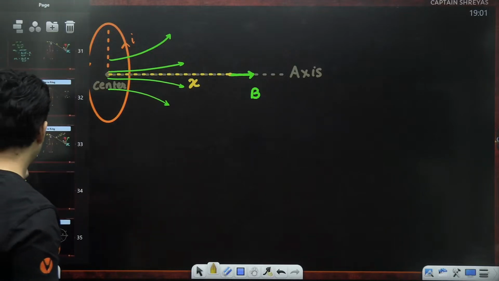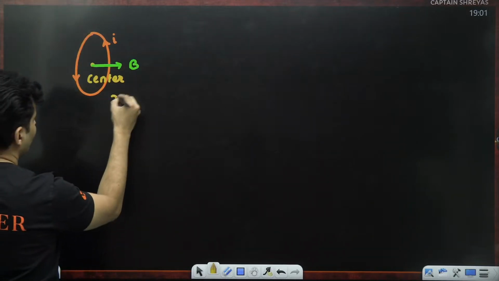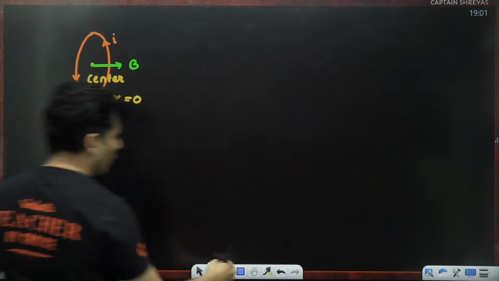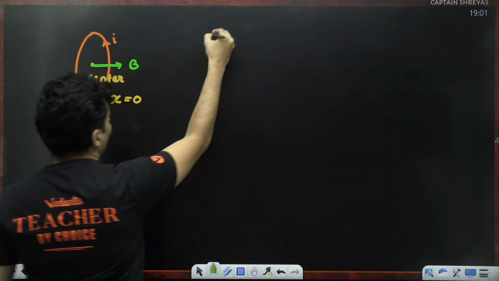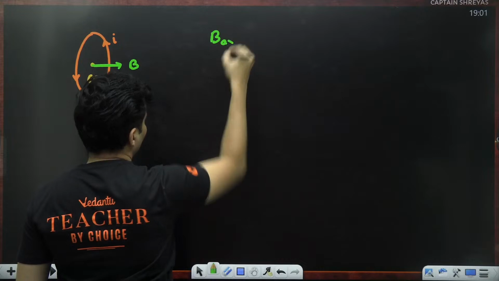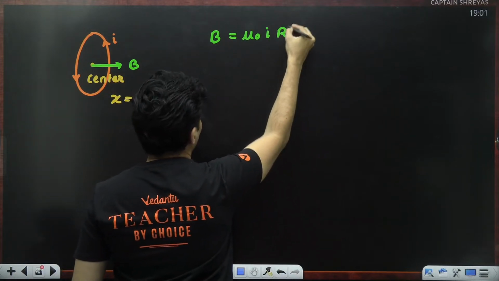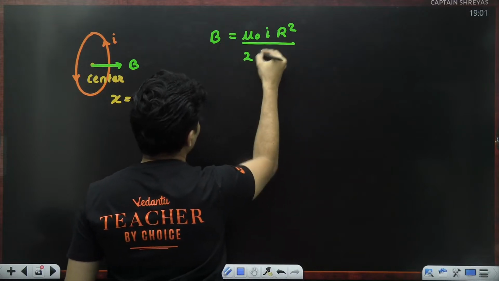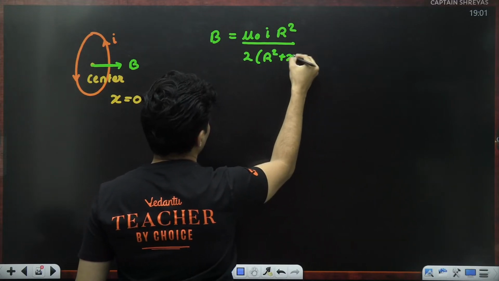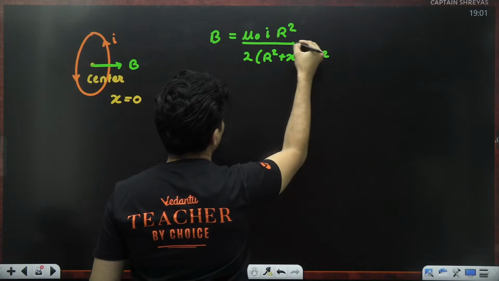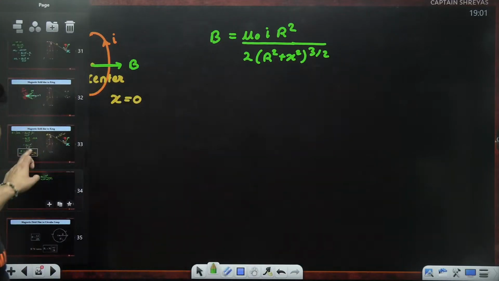One thing is very obvious. At the center, the x coordinate is 0. So using our old formula for the magnetic field on the axis, which was mu naught I r square divided by 2 times r square plus x square raised to 3 by 2. Remember, that was that big formula we just derived.